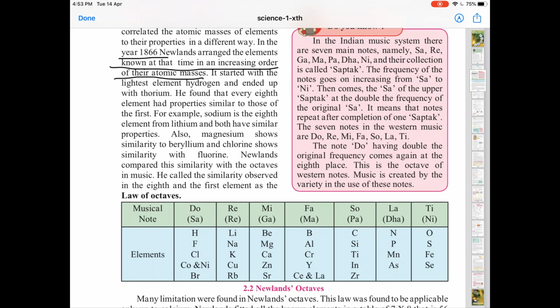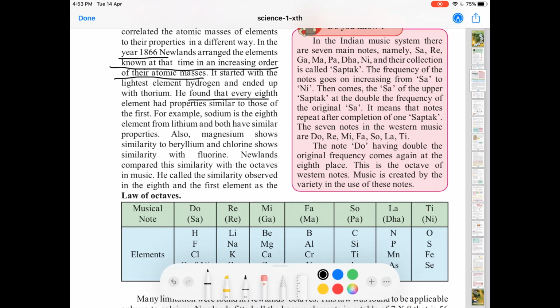He found that when he arranged the elements in the increasing order of the atomic masses, every 8th element had properties similar to those of the first. This is a very important part which you should know. Newland arranged elements in the increasing order of their atomic masses. It started with the lightest element, hydrogen, and ended with thorium. He found that every 8th element had properties similar to the first.